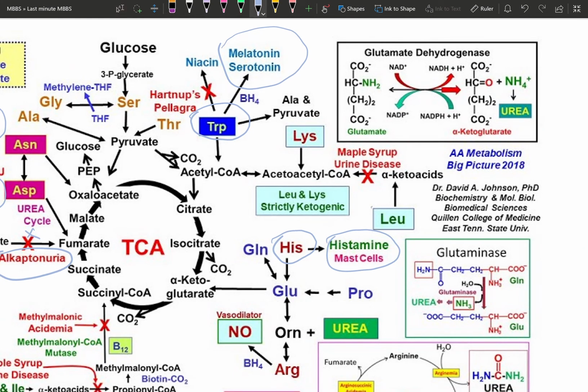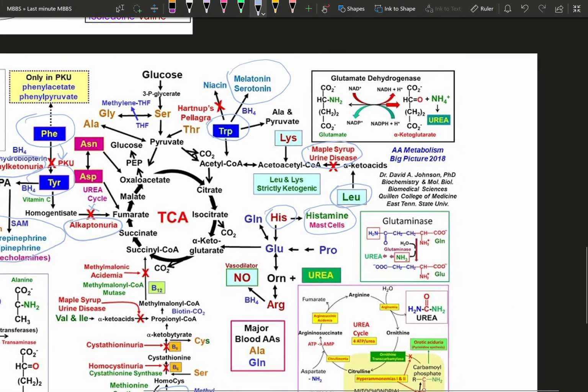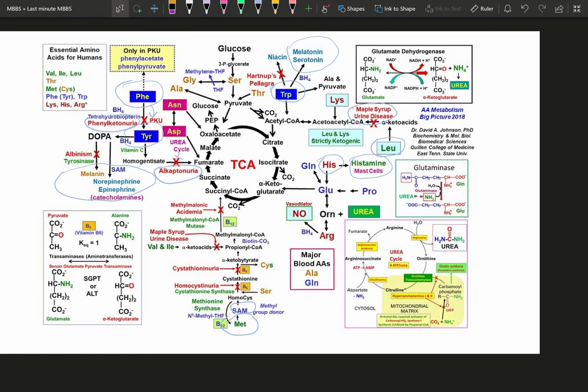You see this leucine, it's going to cause maple syrup urine disease. These named diseases are very important for all MCQs and your 1 marks, but they won't be tested as much on your 4 marks and 10 marks. So you could just brush up on them before your exams.